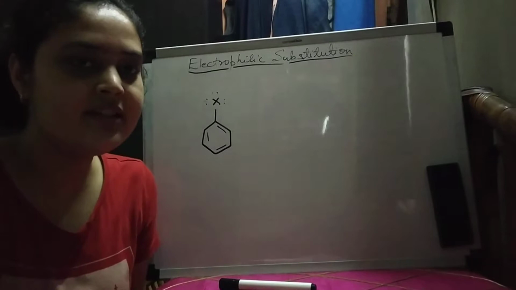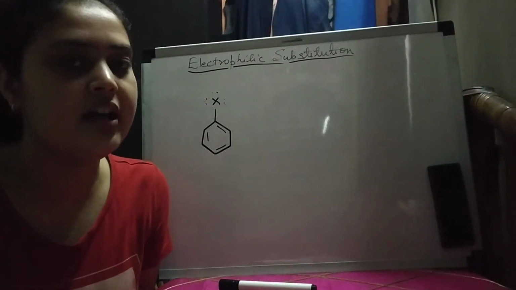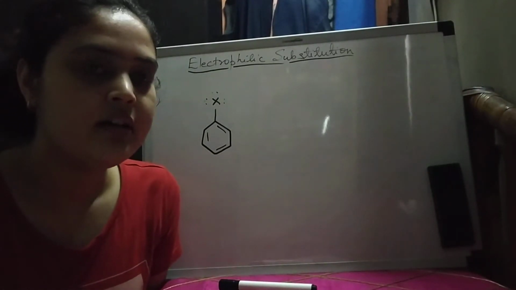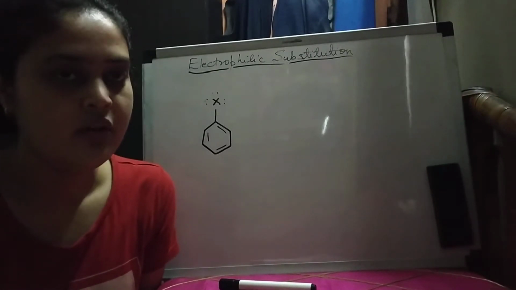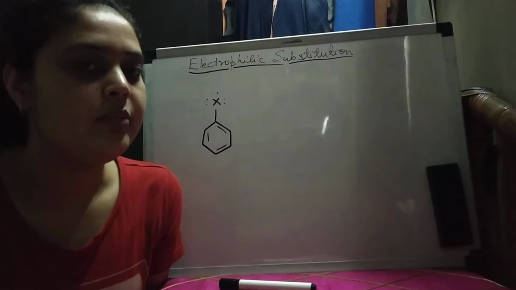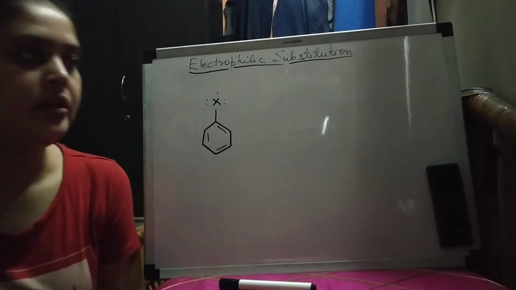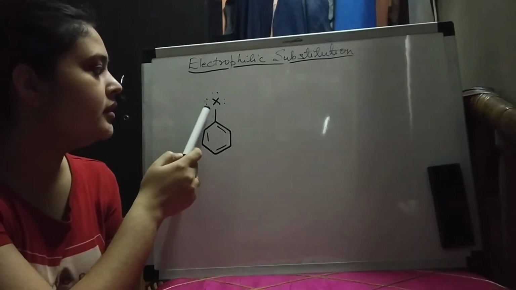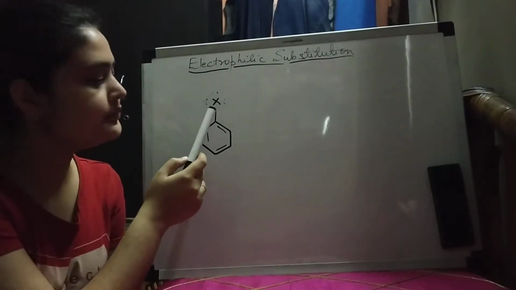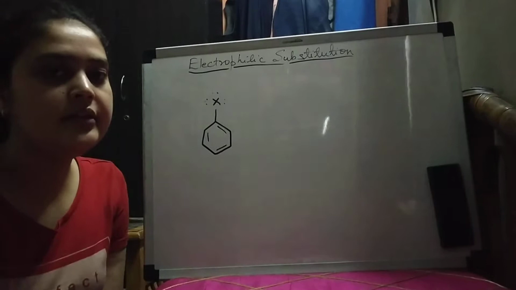Hello friends, today we'll study the electrophilic substitution reactions of haloarenes. Yesterday we studied the nucleophilic substitution reactions of haloarenes. Now we'll study electrophilic substitution reactions. As you can see, the haloarene molecule comprises a halogen. X represents the halogen.